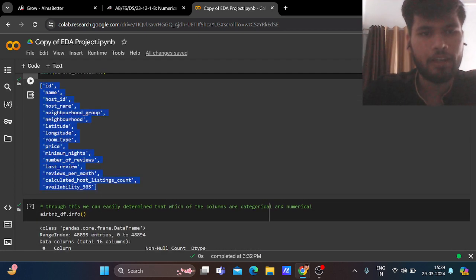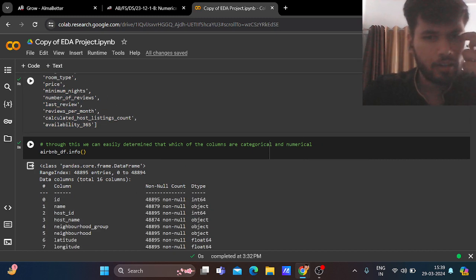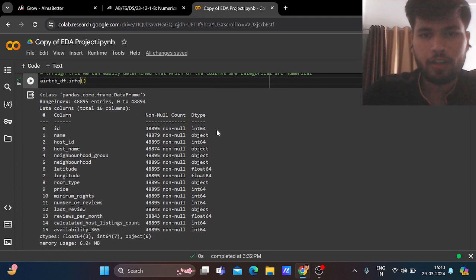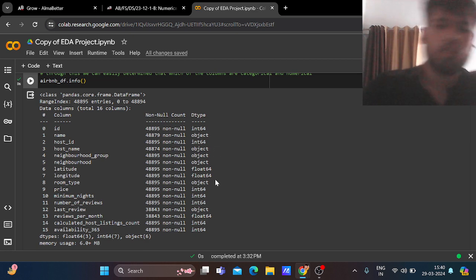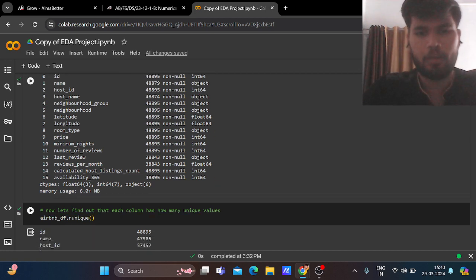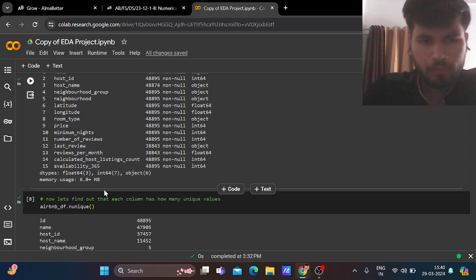You can clearly see ID, host name, neighborhood. Through this, we can easily determine which of the columns are categorical and numerical. So the info function is crucial in this analysis. Airbnb_df.info. Through this, we can find which are the integer columns and which are the categorical columns. Integer 64: ID is an integer column, name is categorical, or we can say object. Host ID is also an integer. So some of the columns are integer and some are categorical or object data types. We just have to get to know that.